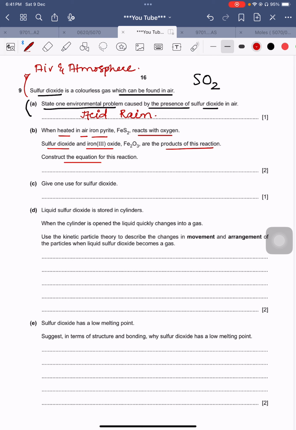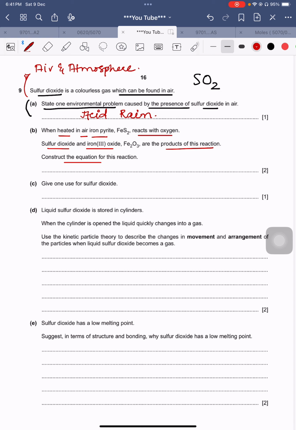This is for those students who have done the chapter of acids, bases, and salts, but it will not be a question for those students who are done with bonding only. Obviously, the introduction to balancing chemical equations and the development of a chemical equation starts from the chapter of the periodic table, and it keeps on going. So this is not for those students who are done till bonding only, but I am writing what will be the equation.